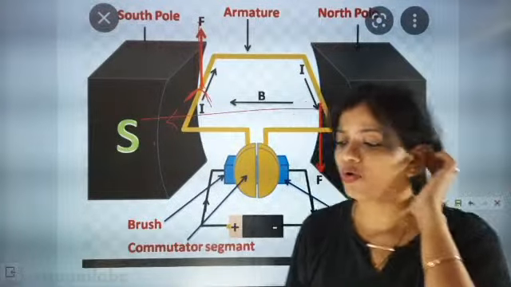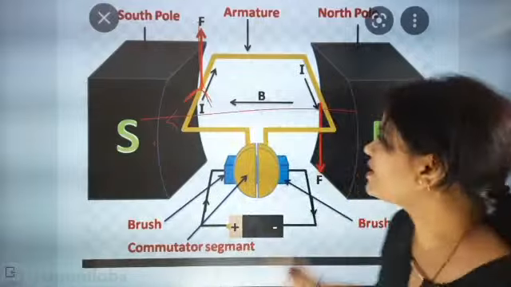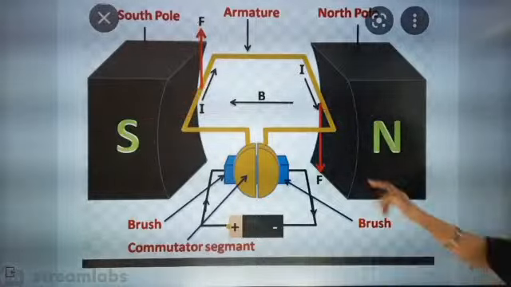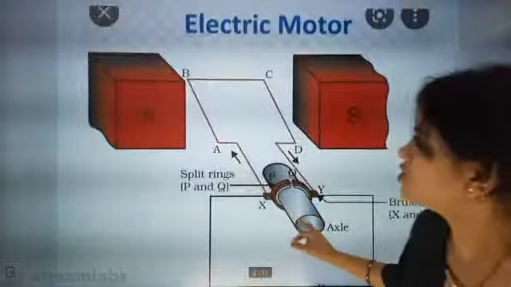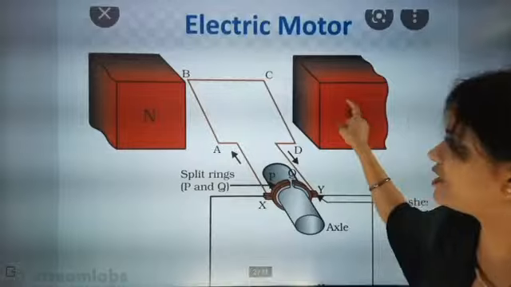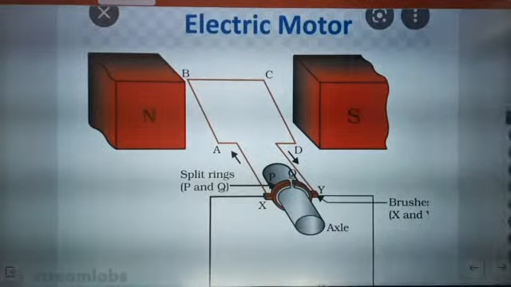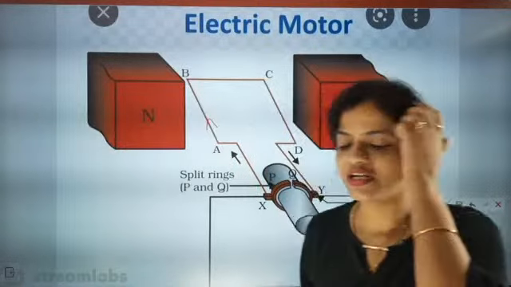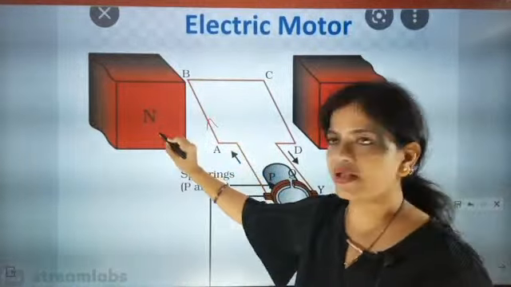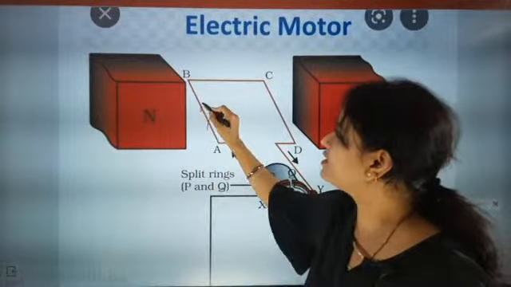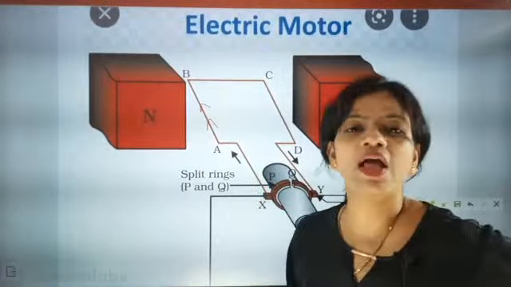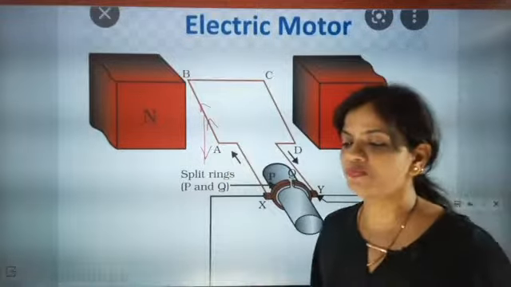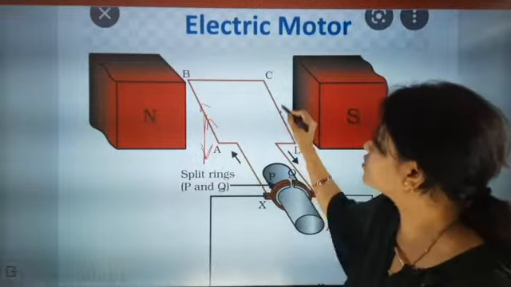This is the most important point. They will confuse you by keeping the magnet in a different location. So if they keep the magnet differently, that's why I kept both pictures, because I don't want my children to get confused. So if north is here, south is here, current moving like this. Simple concept. It's time to pick up the concept. North is here, south is here, current is going like this. Okay, so now what will happen? Force will be down. This is the first thing. Force will be exactly down and the opposite force will be up.